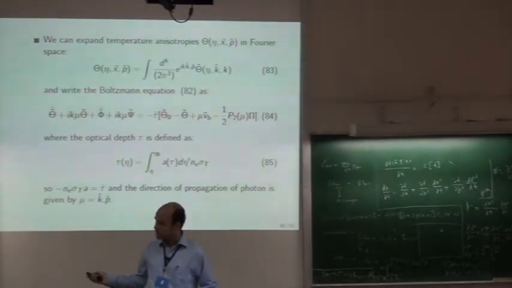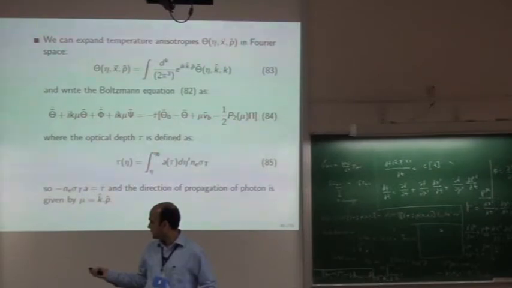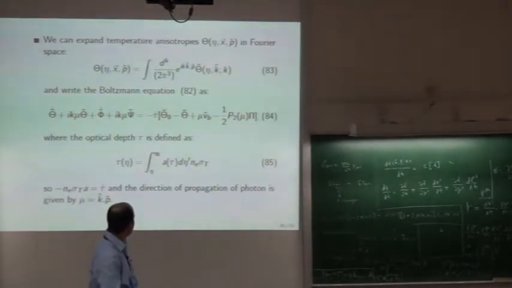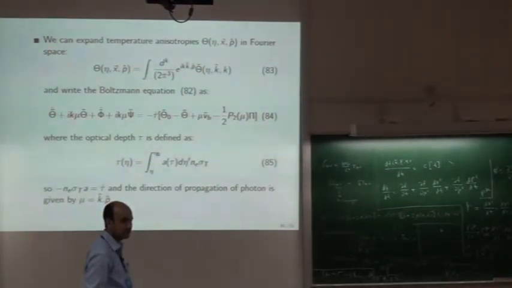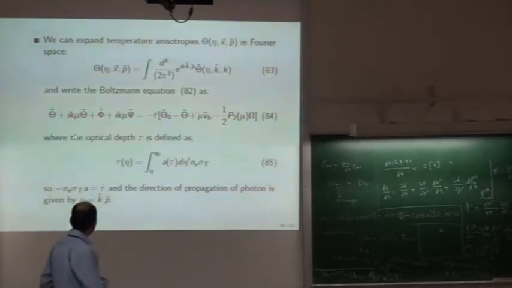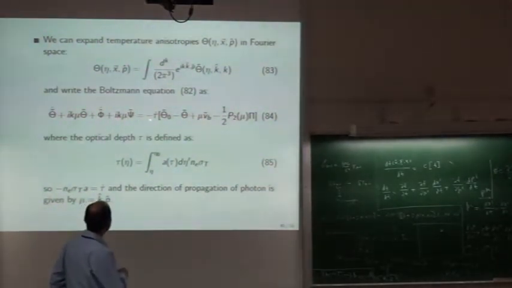For example, when modes are outside the horizon, this k eta term is less than 1. So in fact you can just drop all the terms which have k. You can see that life will be simple. If this goes away, this goes away.